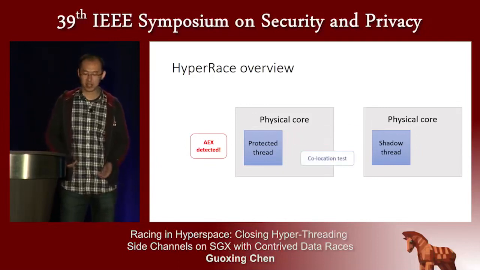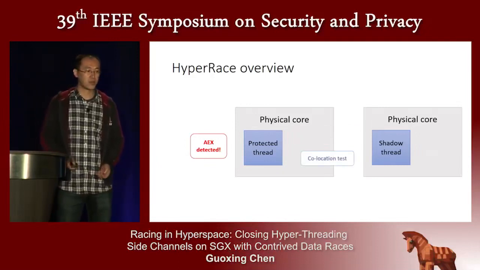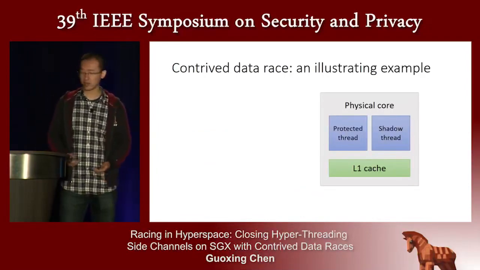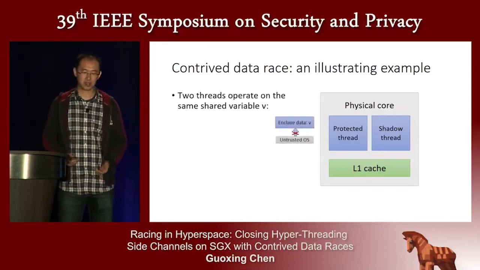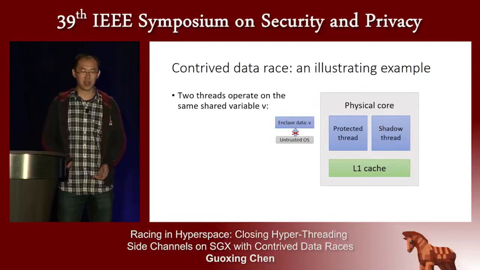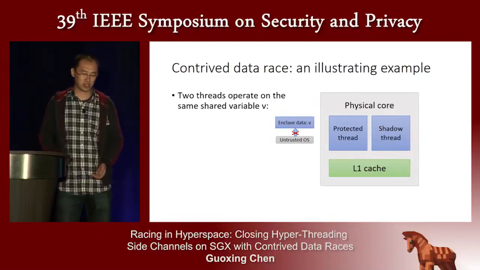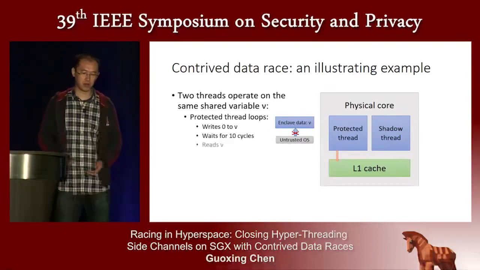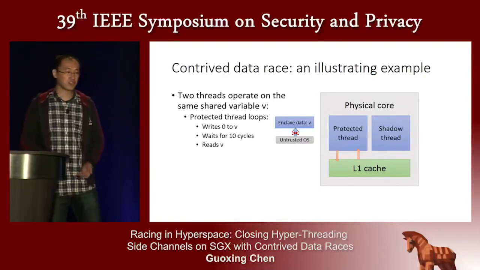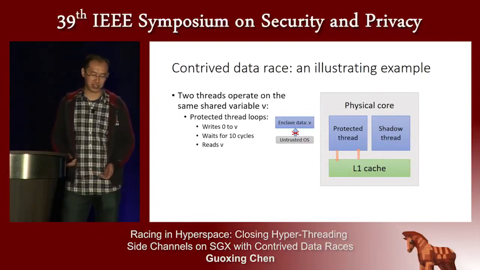The key point here is the collocation test, and we proposed a novel collocation test using contrived data race. To see how contrived data race works, let's look at this example. The two threads operate on the same shared variable V, and V is inside the enclave, so the untrusted OS could not tamper with it. The protected thread will repeatedly perform the following operations: write 0 to V, wait for 10 cycles, and read V.